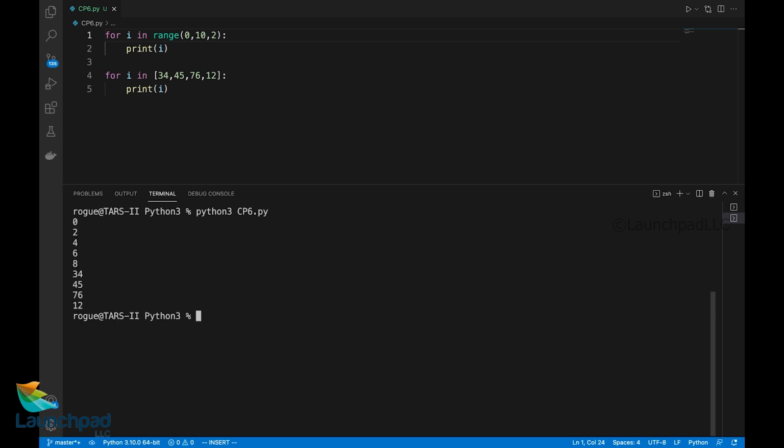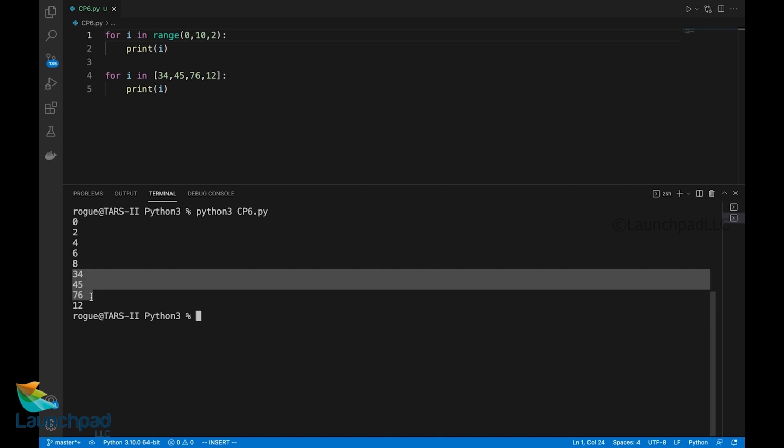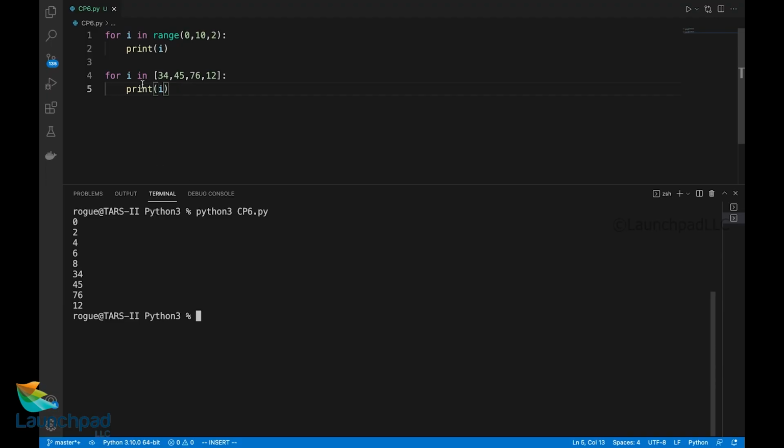I'll run the file. You can very well see it printed 0 to 8 initially, and then it printed each and every value from the list individually. This is in short how the looping structures in Python get executed. Now this value of I will basically act as an iterator.